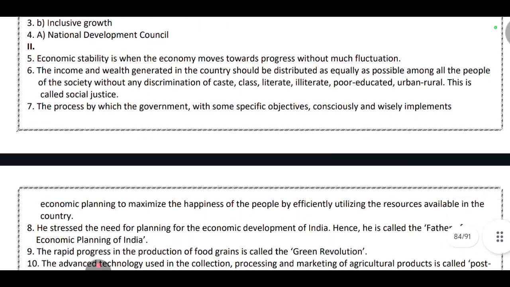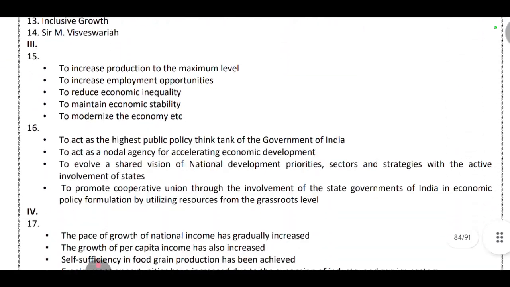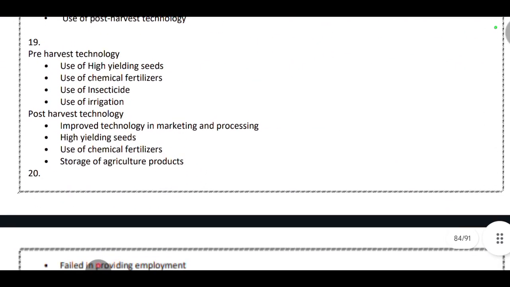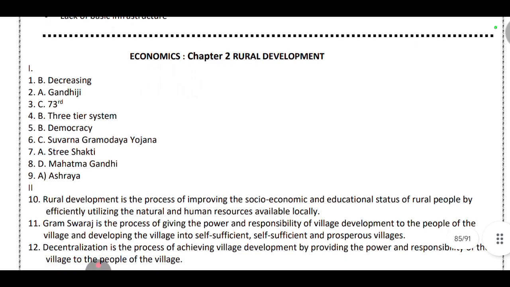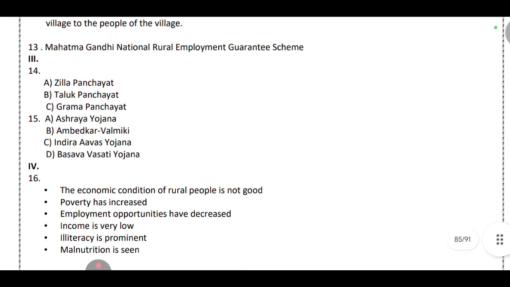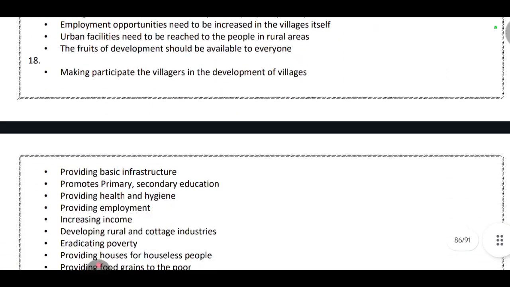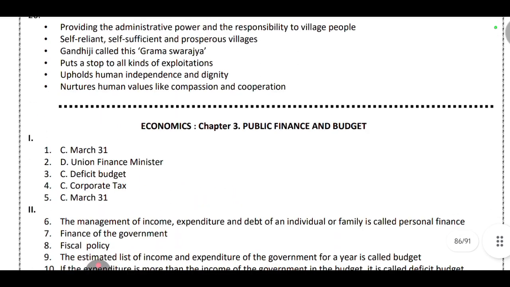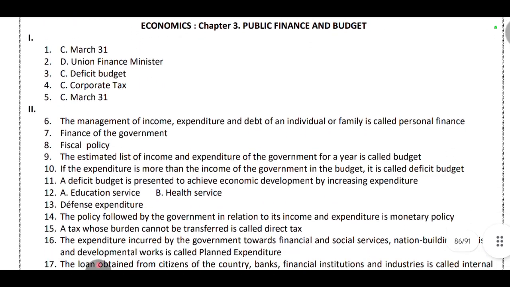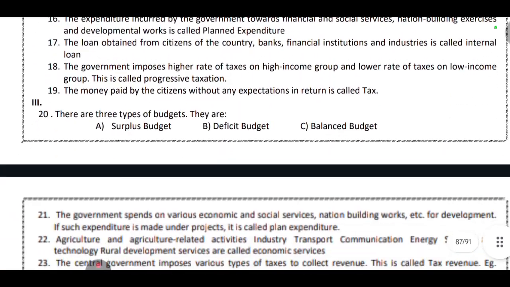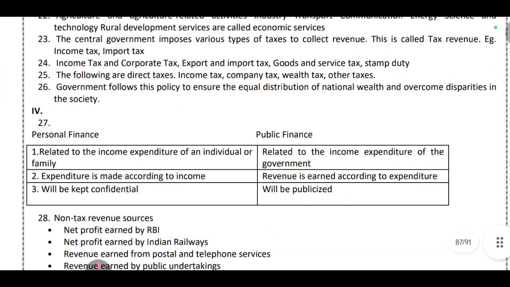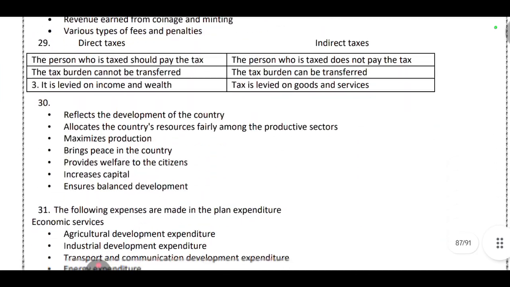So these are the answers from chapter number 1, and coming to chapter number 2, rural development, these are the answers. Okay, 1 mark questions, 2 marks questions, all the answers are here to the above questions. And coming to chapter 3, public finance and budget, these are the MCQ 1 mark questions answers, and these are answers for 4 marks, 3 marks questions.